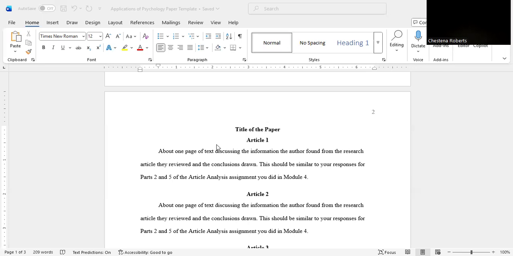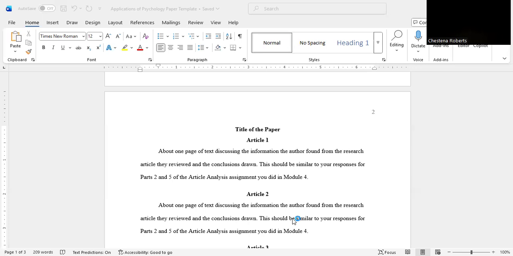You should be citing throughout your paragraphs based on the article that you're using for that particular page. You want to make sure you're following all the prompts for the assignment. They are included in there. You also want to make sure that you cite from each article when you are writing the application section.